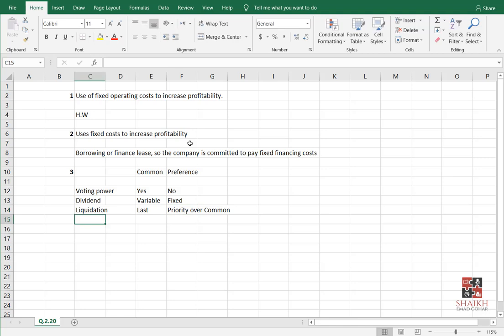That's why they are called preference shareholders. Why? Because they have priority over common shareholders, where they will get their dividend before. If the company is issuing dividend, they have to first give dividend to preference shareholders and then to common shareholders. This is the priority. The second priority is when the company liquidates, preference shareholders will get their money first. First means before common shareholders. Okay, not first, because the first one is the creditor. Please write yes in the chat box.